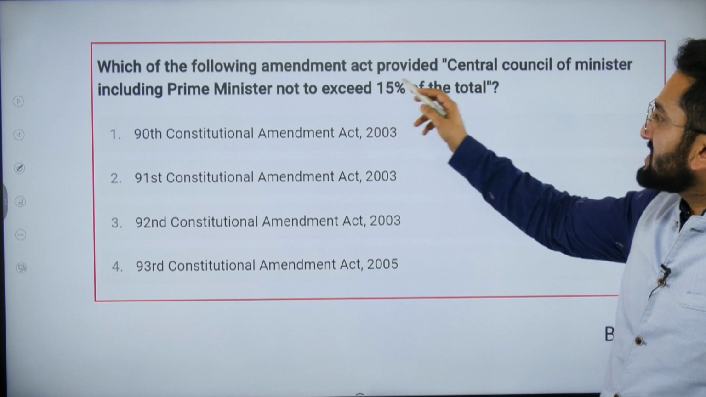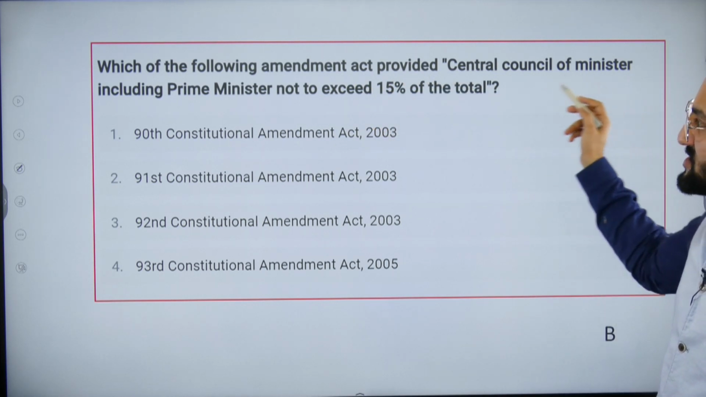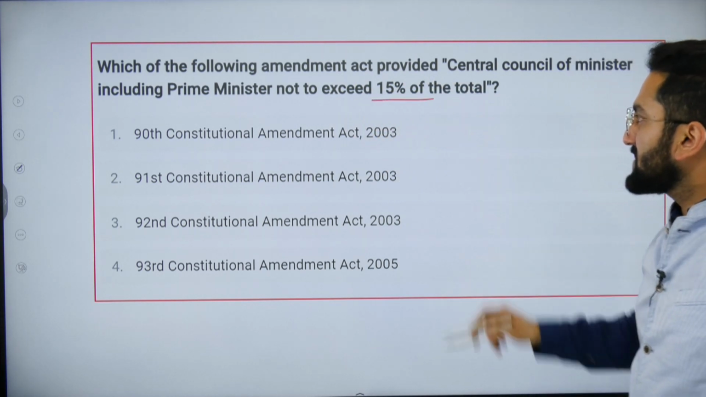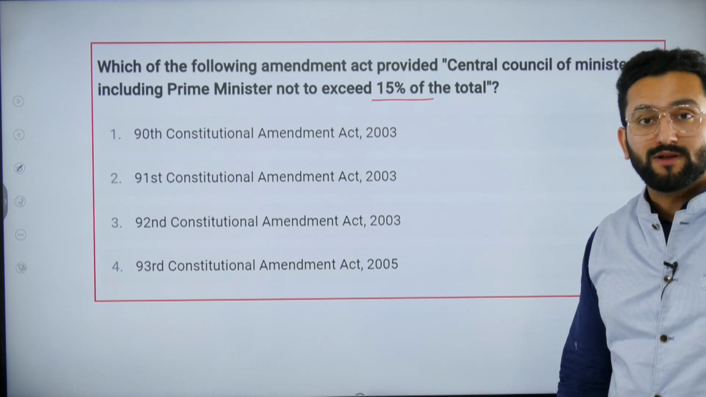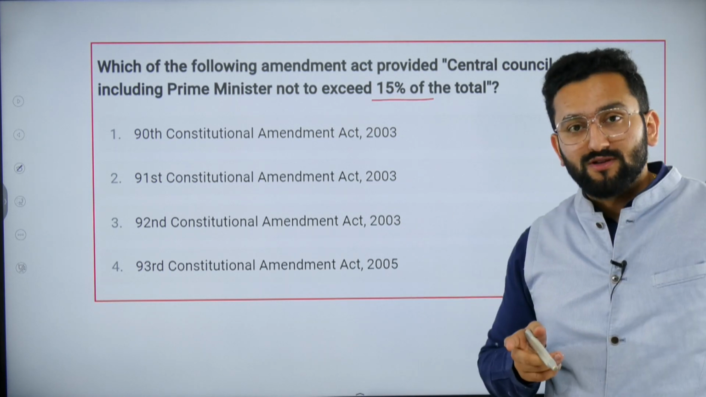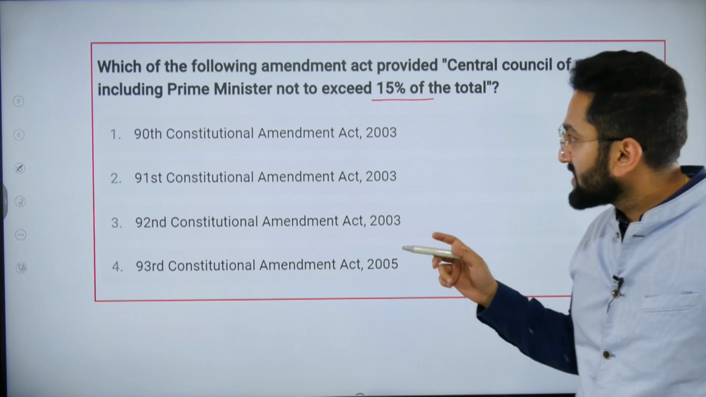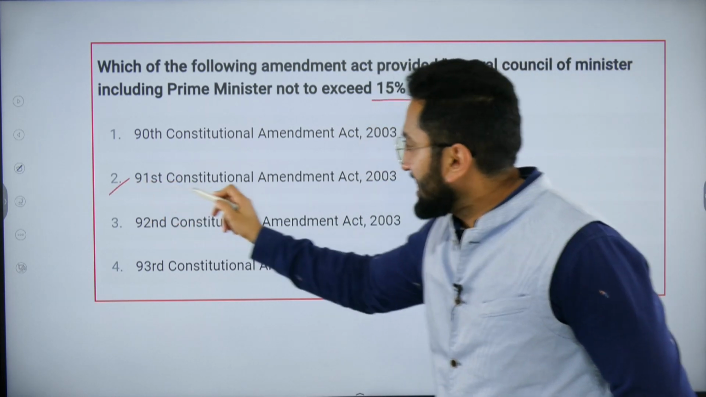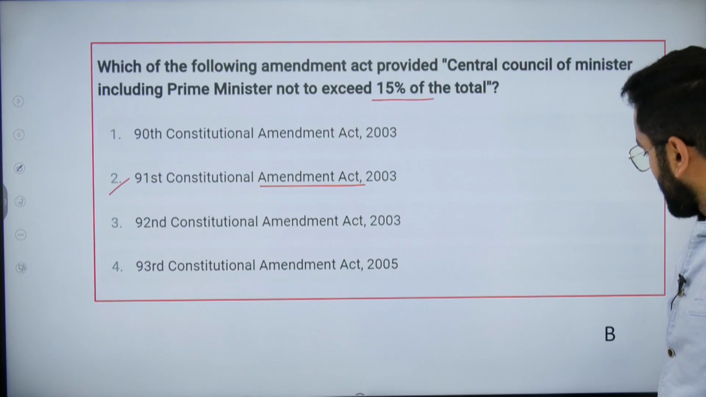Which of the following Amendment Acts provided that the Central Council of Ministers, including the Prime Minister, shall not exceed 15% of the total? Now attempt, because we mentioned this at the start itself. The answer is the 91st Constitutional Amendment Act. B.